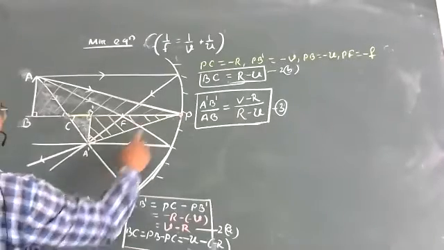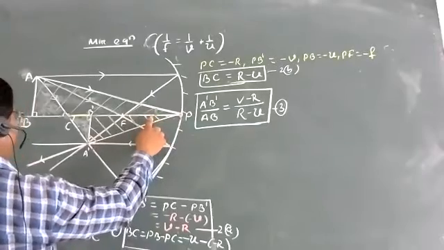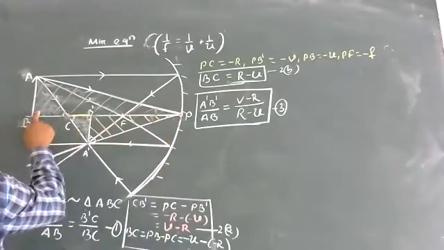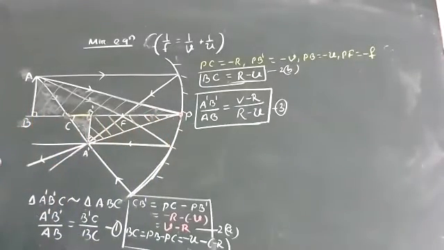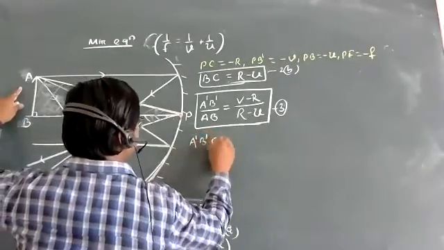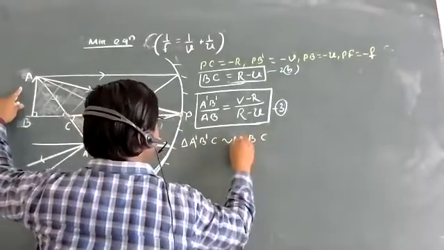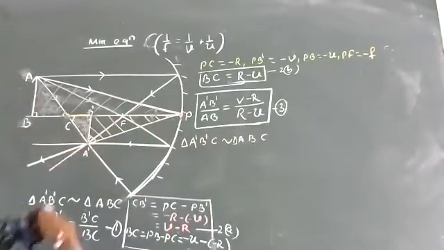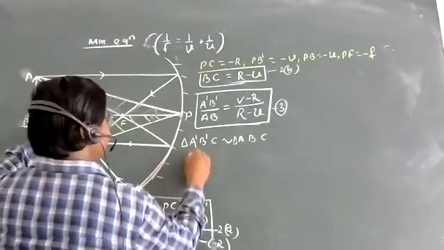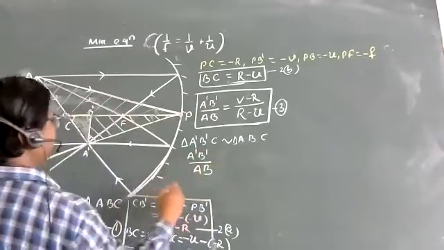Similarly, at P, this angle equal to this angle, I equal to R, we know this. And this is 90, this is 90. So on the basis of AAA, angle, we can write which triangles are similar. A prime, B prime, P triangle is similar to A, B, C triangle. So similarly, height by height. So I will write it here, A prime, B prime by AB.